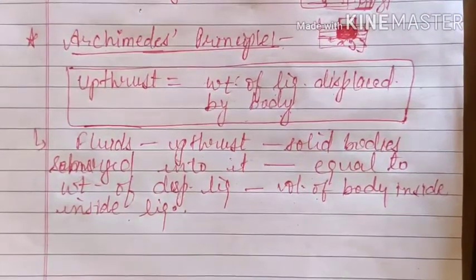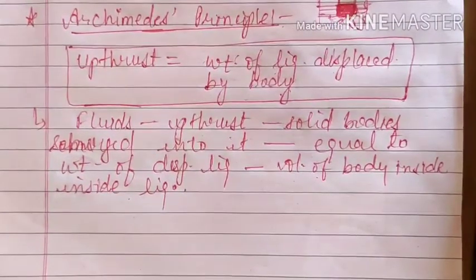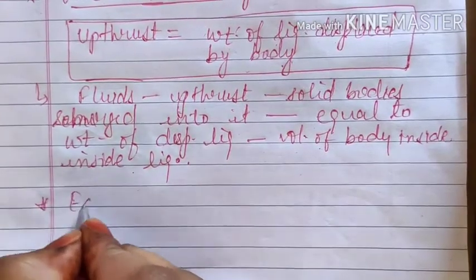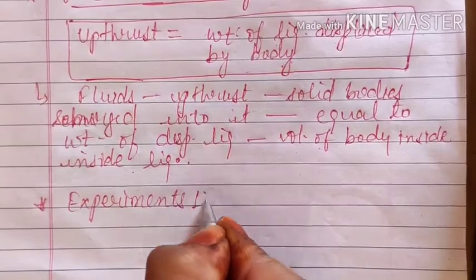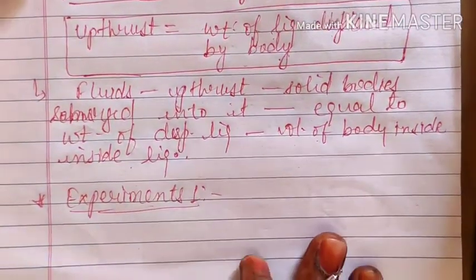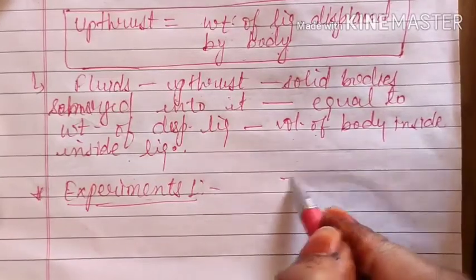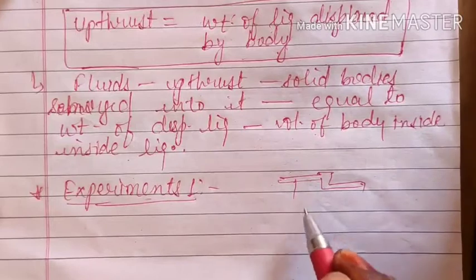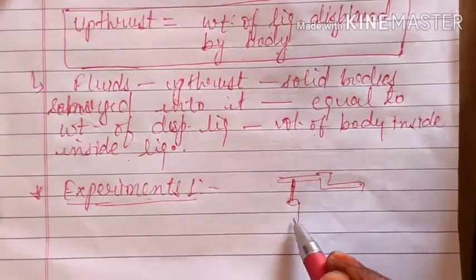Now here two experiments are given to verify Archimedes principle. The first experiment given is, we have two experiments here. Experiment number 1: in the first experiment, we have taken a beam balance or physical balance, and with the help of that physical balance we have suspended two solid cylinders.